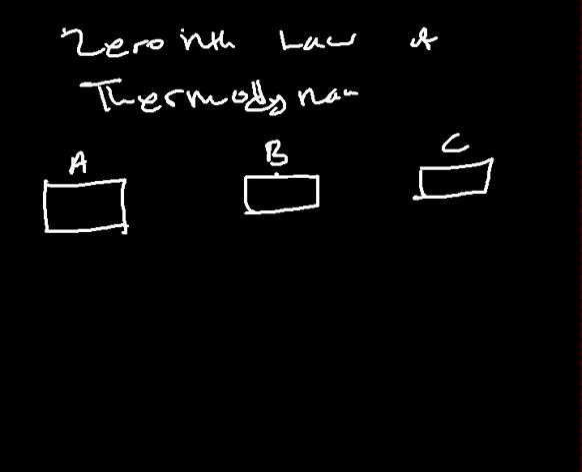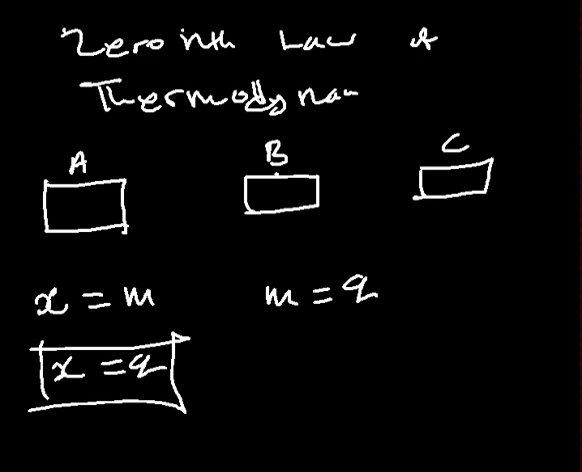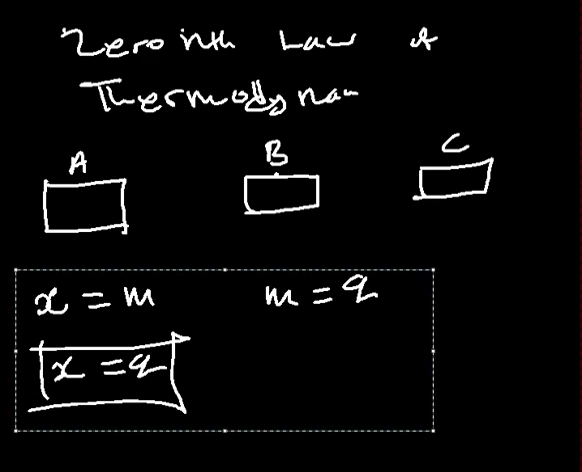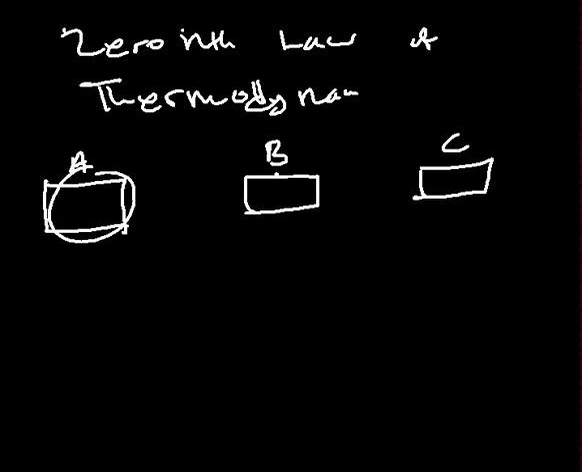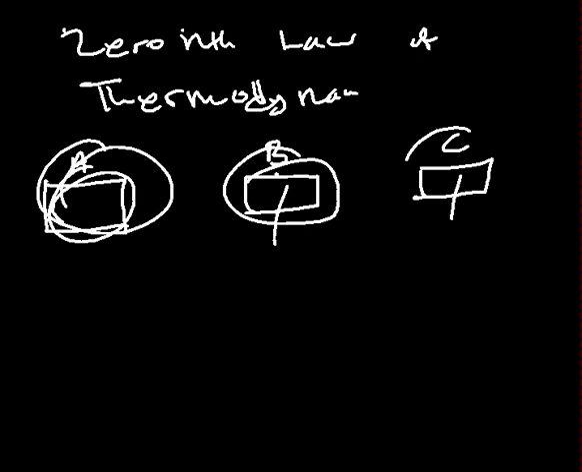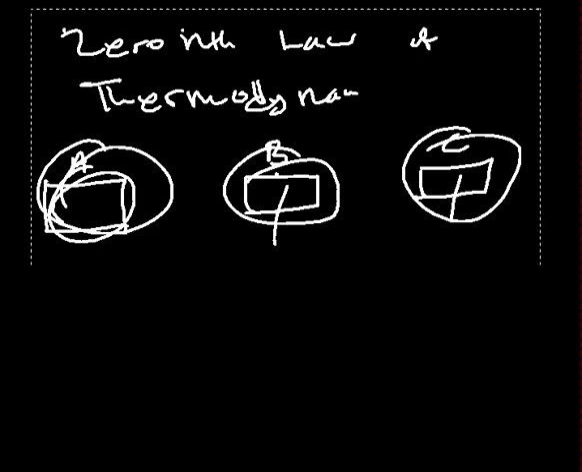What is the analogy? You should have to understand that. Let's say if we have X, and X is the same as M, and let's say M is the same as Q, then it is an obvious thing that X is the same as Q. So that is the principle behind the Zeroth law of thermodynamics, which states that if objects A and B are at thermal equilibrium, and B and C are also at thermal equilibrium, it means objects A and C also have to be at thermal equilibrium. That is the principle behind the Zeroth law of thermodynamics, as you can see.